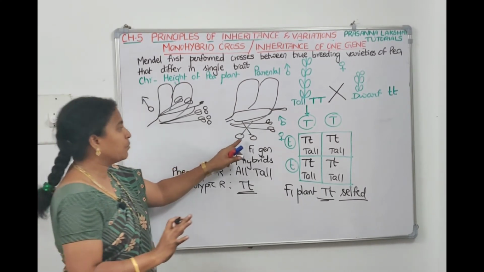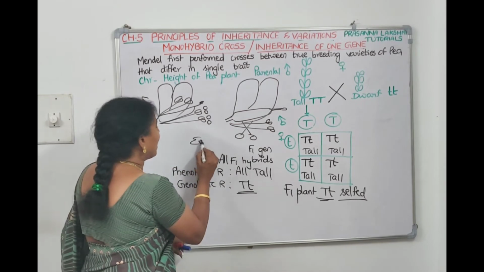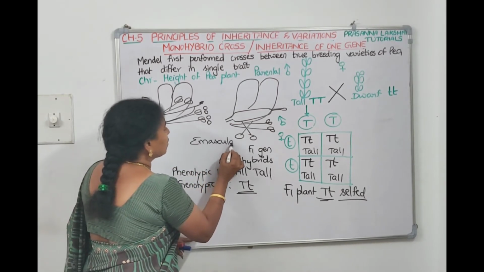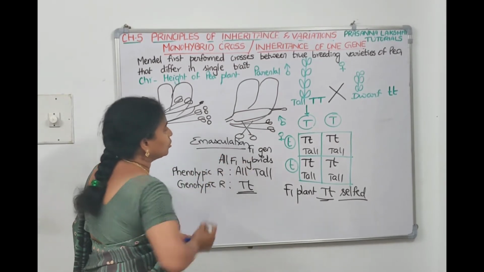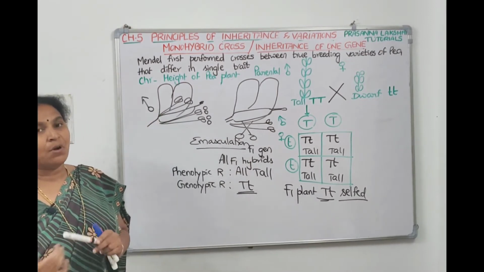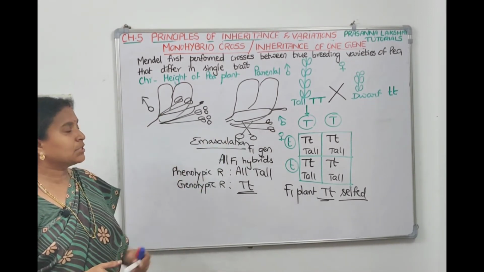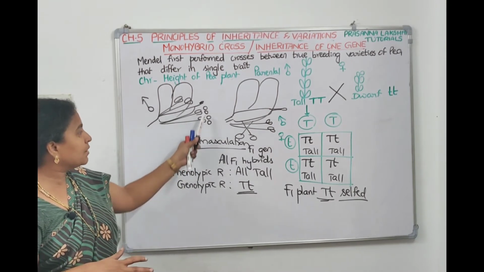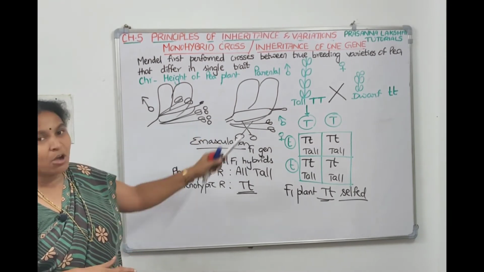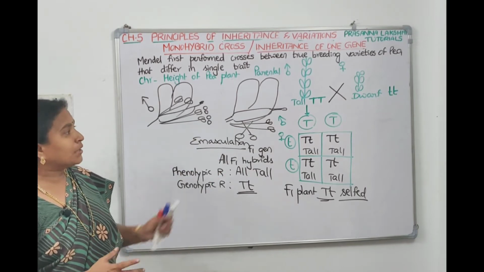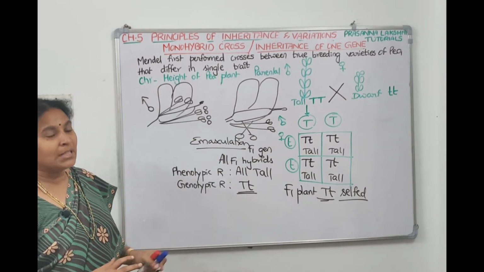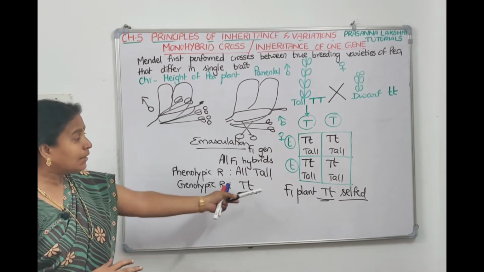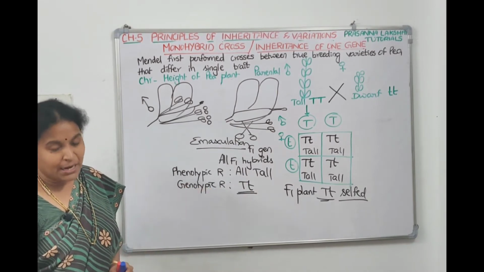This process of removing the anthers is called emasculation. After emasculation, in order to prevent unwanted pollen from dropping on the stigma, we have to bag it: emasculation followed by bagging. Afterwards, we bring the pollen from the male plant, drop it, and rebag it, so that only cross-pollination will happen. After doing that, we got all the F1 hybrids, which are heterozygous tall.